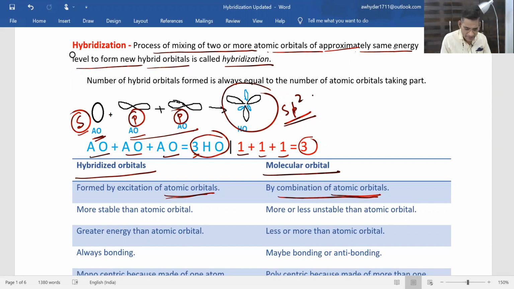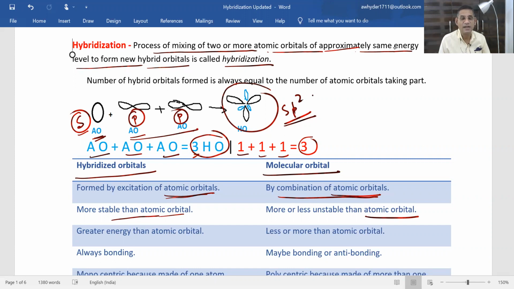Hybridized orbitals are relatively more stable than atomic orbitals, but molecular orbitals may be less or more stable than the atomic orbitals.